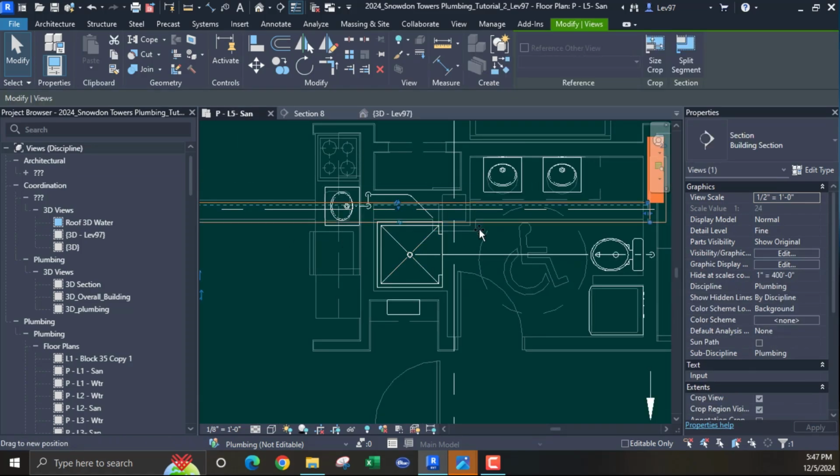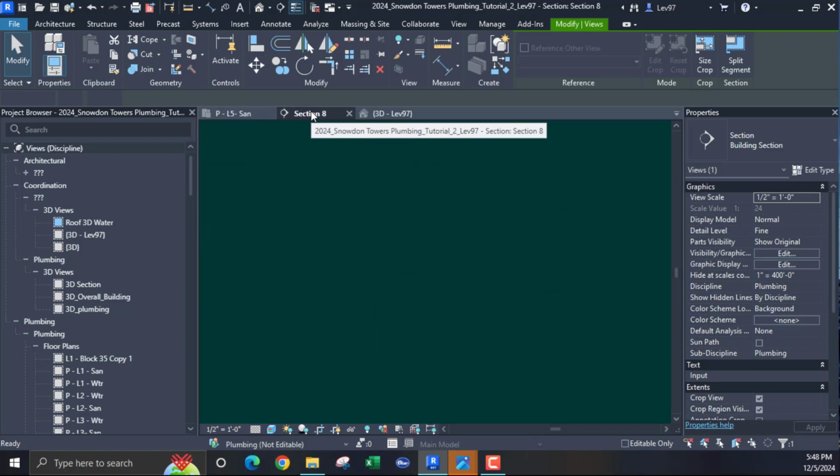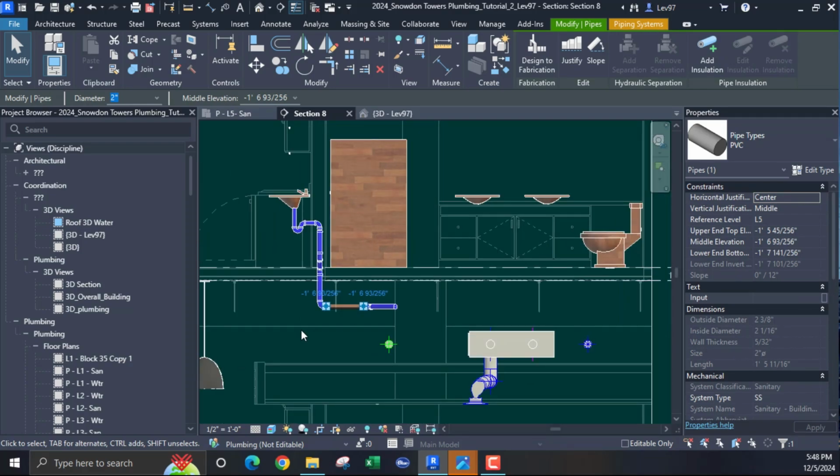Do I have enough? Let's go here. See if I can see that beam. Section. Where is the beam? Oh, here. Okay, so we can go under. Is that it, or is this it?